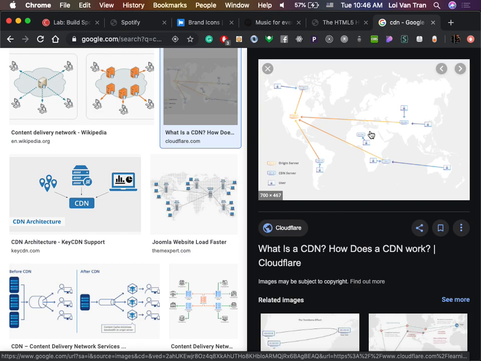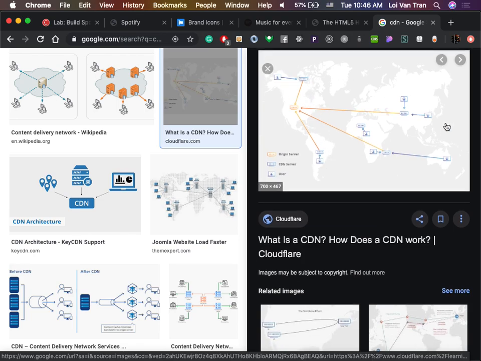So for example, I have a file. My server is in the US. A user from Vietnam goes to my website. That file needs to be transferred from the US to Vietnam. That being said, this is such a common problem that people have set up CDNs all over the world where, imagine we're here in Vietnam in this photo right here. If we have to go all the way to the US to get that file, it's going to take much longer.